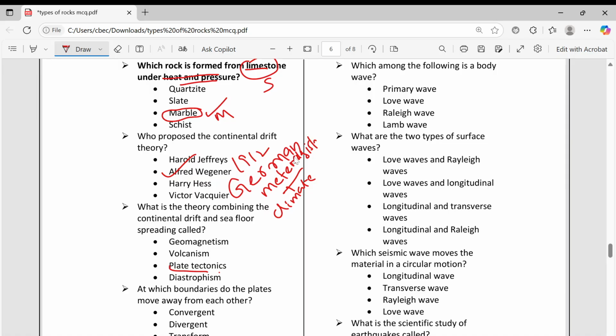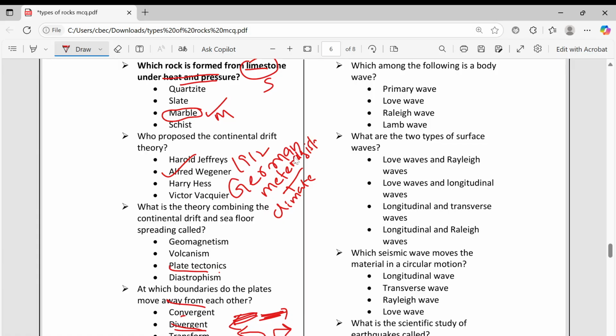At which boundaries do the plates move away from each other? Okay, this we will study later actually. Away means diverge. Diverge means going away. Actually I told there is the lithosphere, and this lithosphere is not a single plate. This lithosphere has many plates. When plates are moving in this direction, magma is pulling this plate in this direction, and this plate in this direction. So this is what we call divergence. This plate is going like this, this plate is going like this.